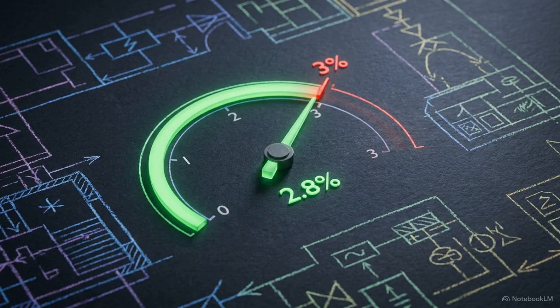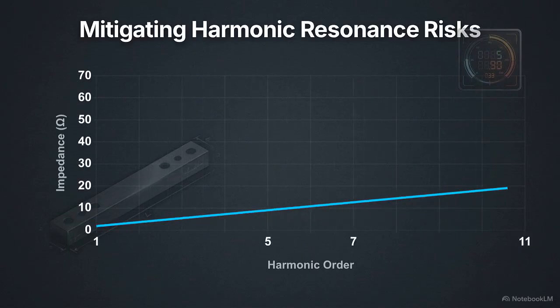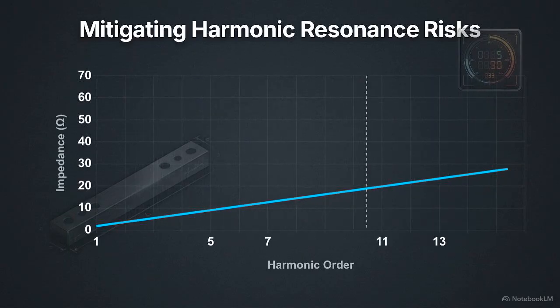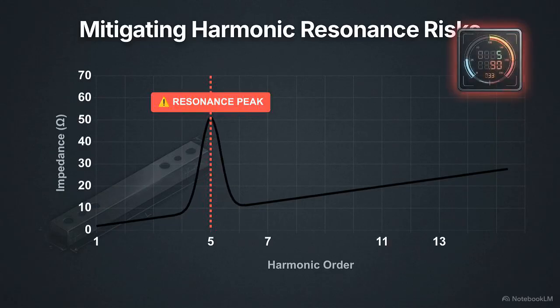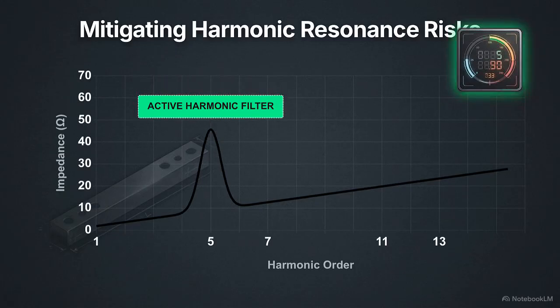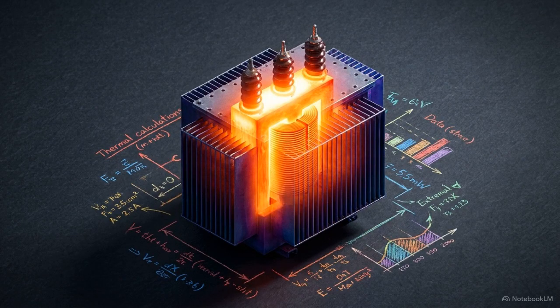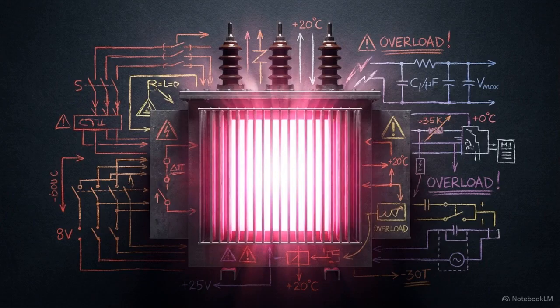This harmonic analysis executive summary highlights the compliance goal for a modern facility. The total harmonic distortion at the main switchboard panels must remain under 3%. But staying under 3% requires running frequency scans across the network. These scans analyze the system from the fundamental frequency up into the high harmonics, searching for hidden resonance peaks. If a resonance peak aligns tightly with a dominant harmonic order, like the 5th or 7th harmonic, the engineer must model active harmonic filters or detuned capacitor banks to mitigate the risk. Harmonic compliance directly impacts hardware longevity. Unmitigated harmonics cause severe transformer heating and neutral current overloads, which destabilize the thermal baselines established in the load flow calculation.